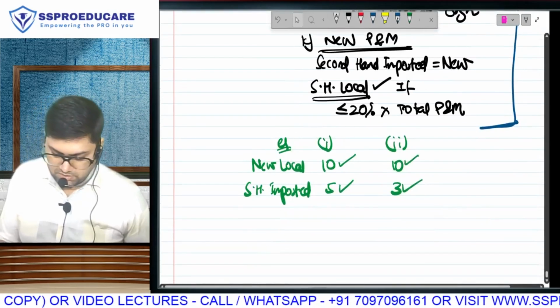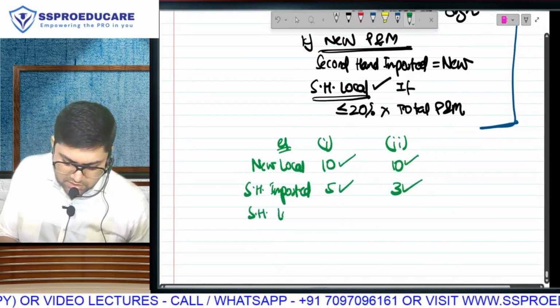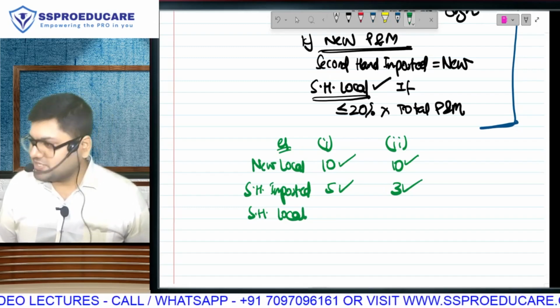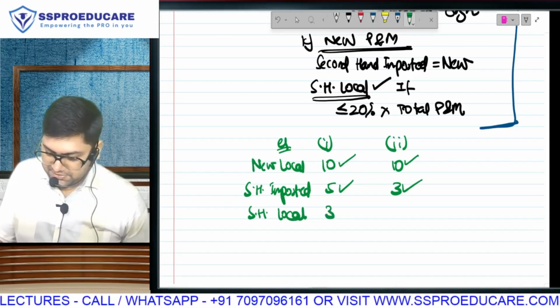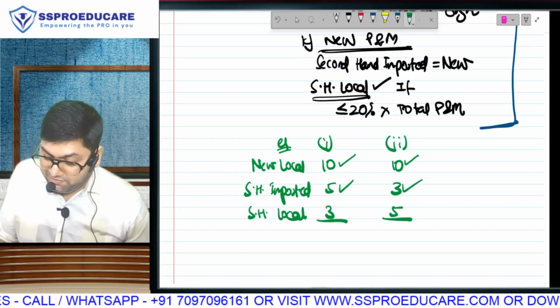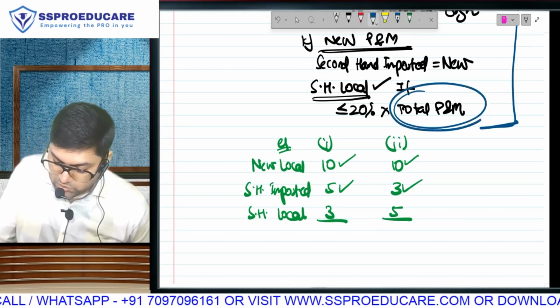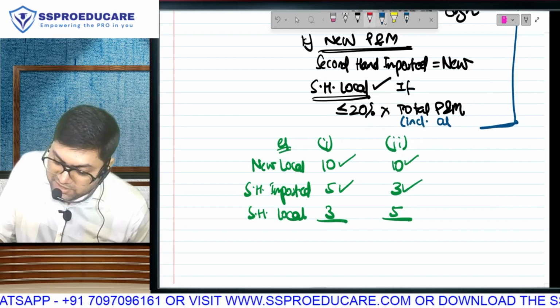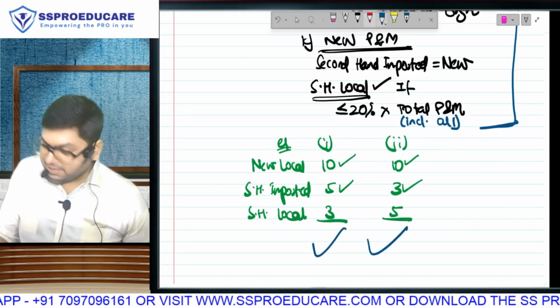Second hand local is normally not allowed, but we will also see how much is allowed. This 3 lakh, this 5 lakh. So what is my total? When I say total, this total will include everything.